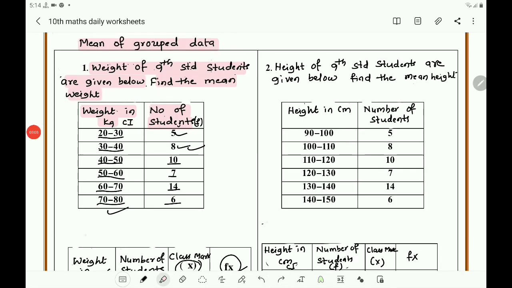So here is a question for you. Height of 9th standard students are given below. Find the mean height. So it is a column for height in centimeter. It is a column for number of students. You know that this is CI and this is f.